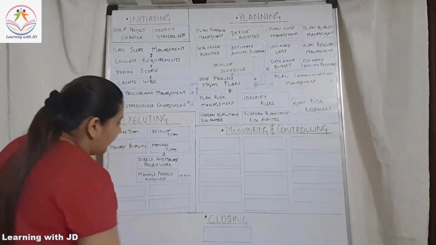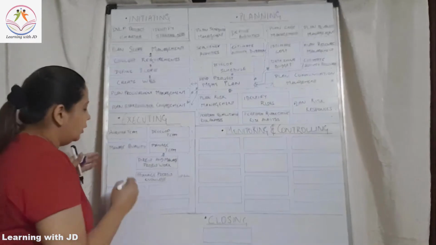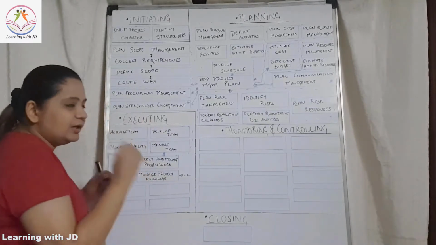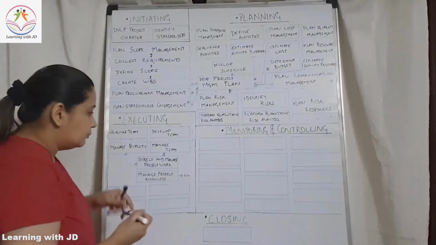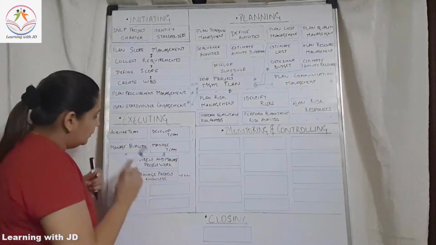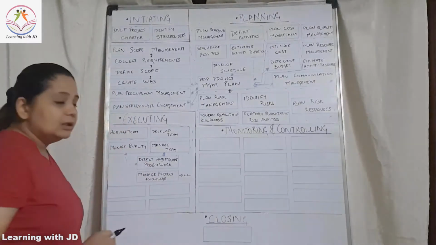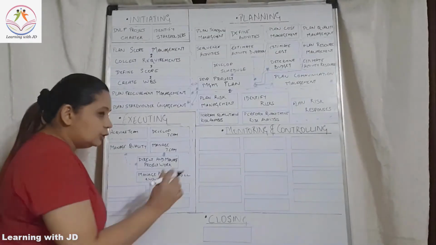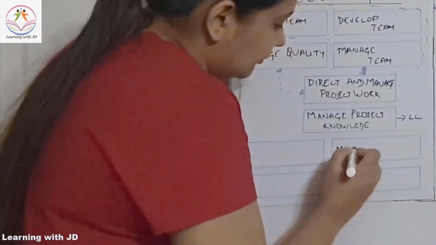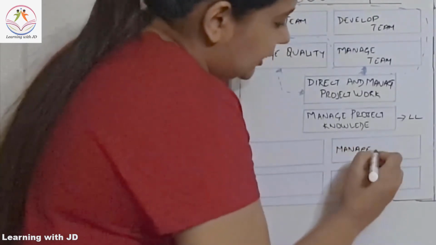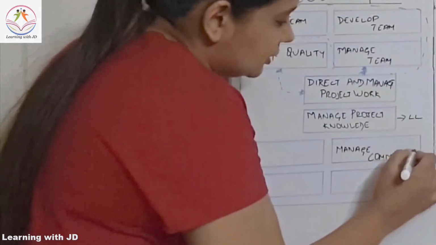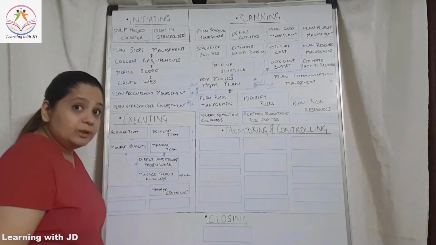Right? So are you going to manage your quality at the time of monitoring or after the work is done? No, you will not do that. You will do it at the execution level itself. While the work is happening, while you are directing and managing your team to work on the project, you will also manage your quality. Now after managing your quality, you are also going to manage your communication. So whatever communication needs to be sent to whoever, you are going to manage in this particular section. So you will manage your communication.